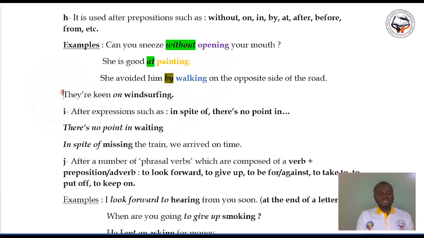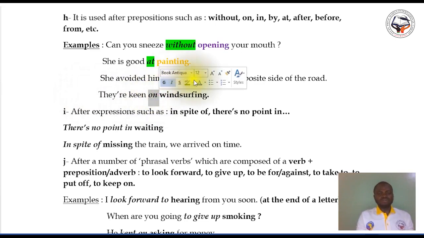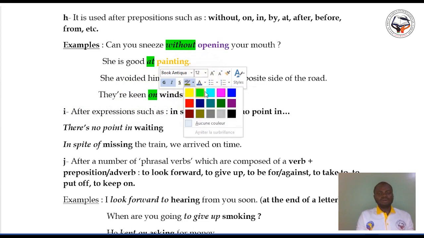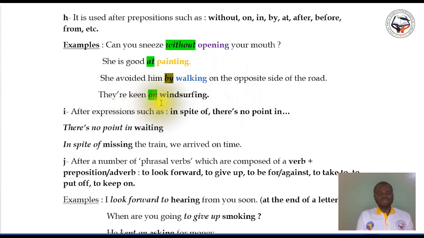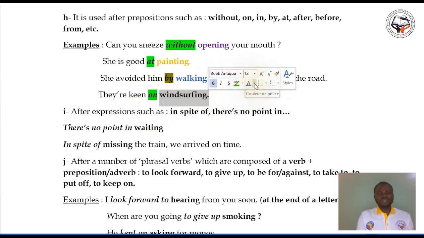So another example is they are keen on windsurfing. So on here is a preposition, and windsurfing is the gerund.